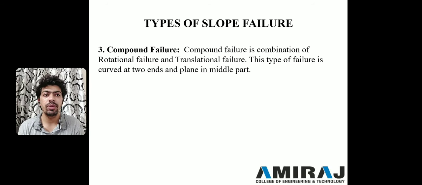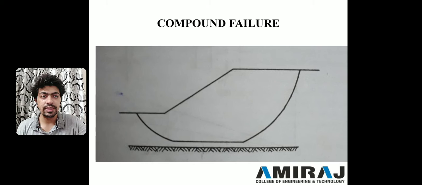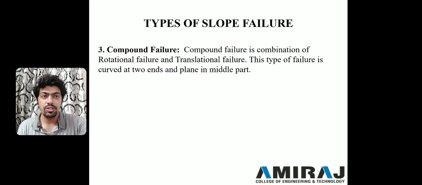Next one, compound failure. Basically it is a combination of rotational failure and translational failure. It is curved at the two ends and flat in the middle portion. You can see in this type of failure, at the upward side and at the downward side there are two curves provided. On the right side, it is a rotational failure, and after that it becomes flat and there is some slope in the left direction, so that is translational failure. So that is a combination of rotational failure and translational failure.